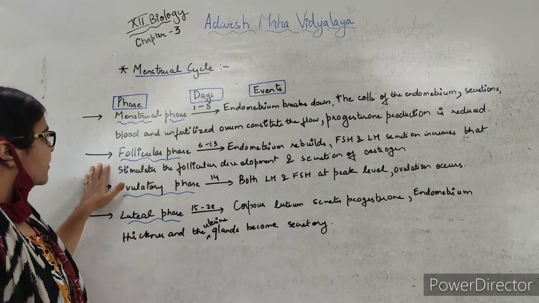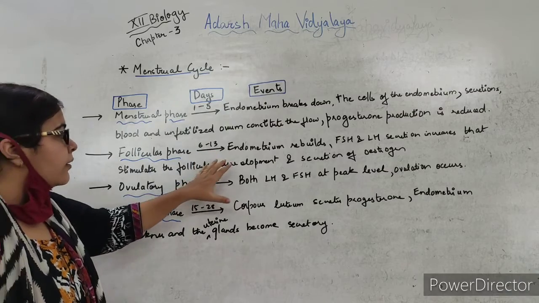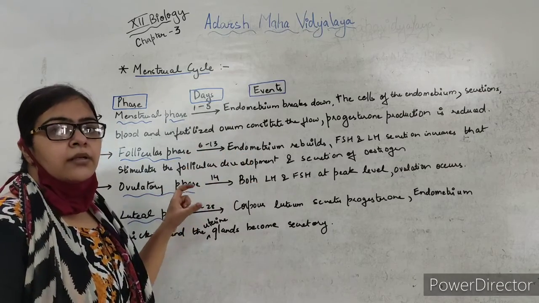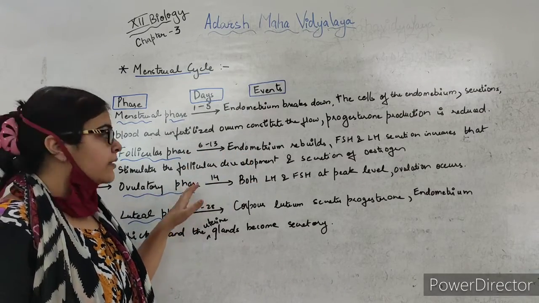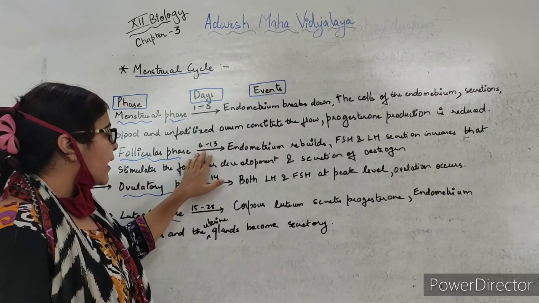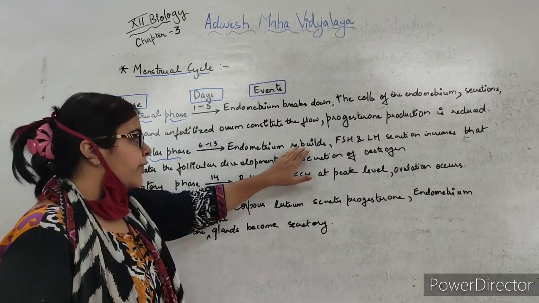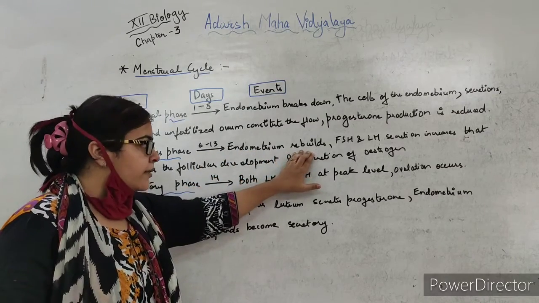Now the second phase is the follicular phase. As we have seen, the primary follicle gets mature into the Graafian follicle. So here at day 6 to 13, what will happen? The endometrium will rebuild. It will start rebuilding itself.